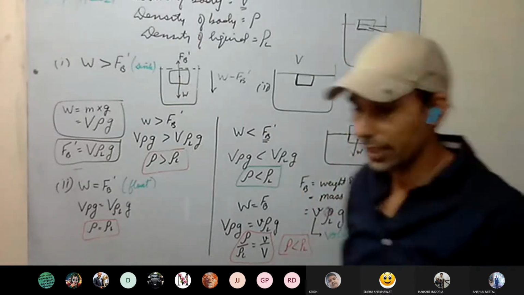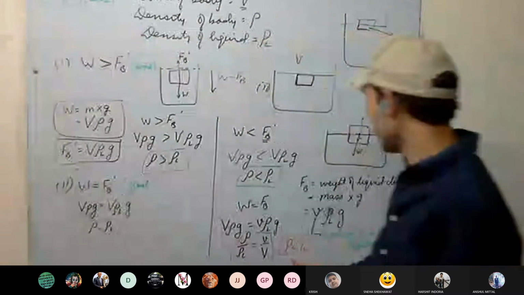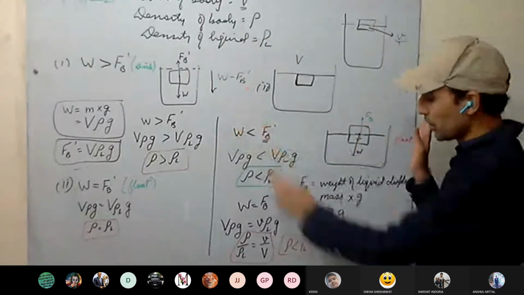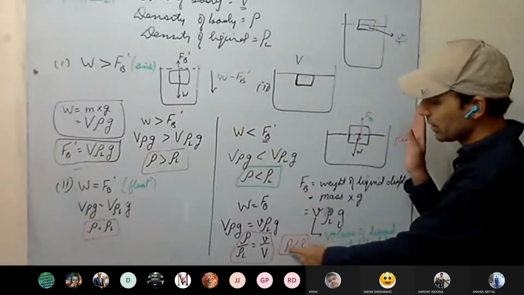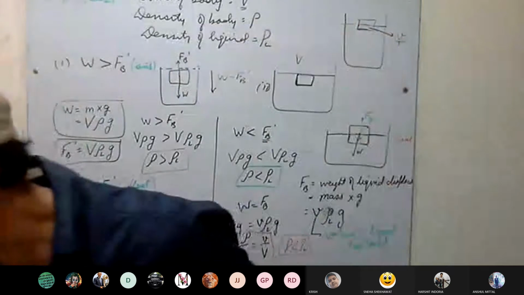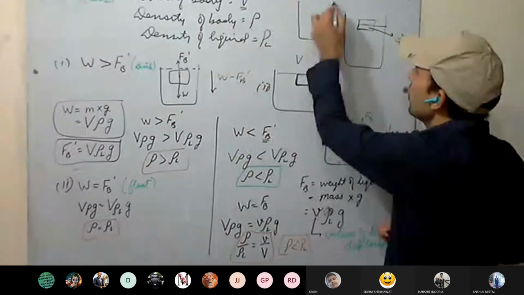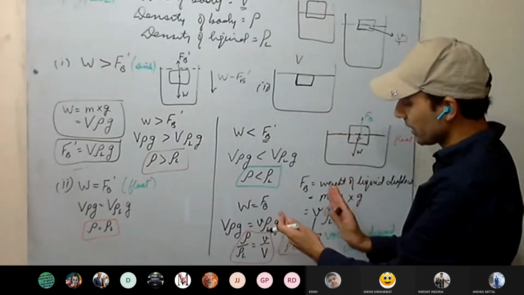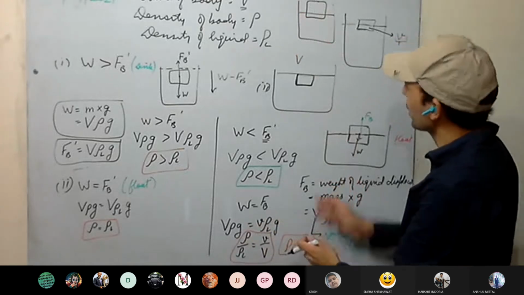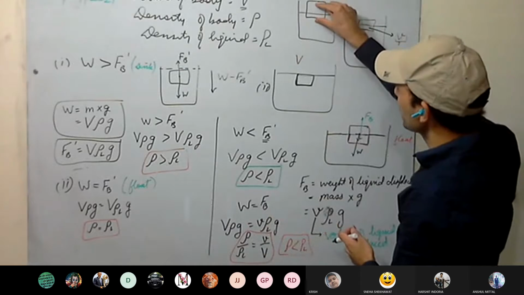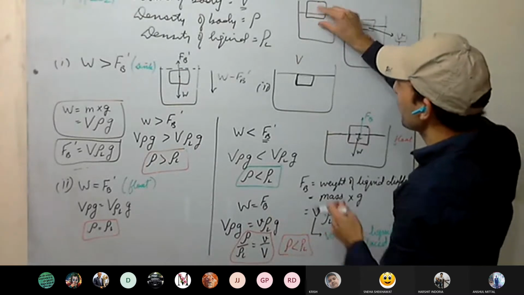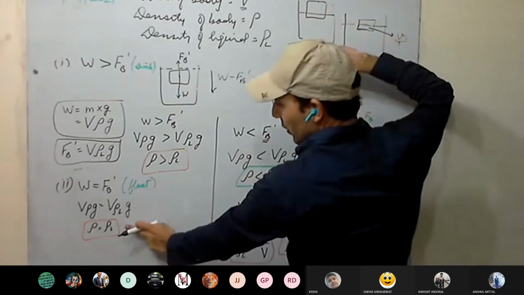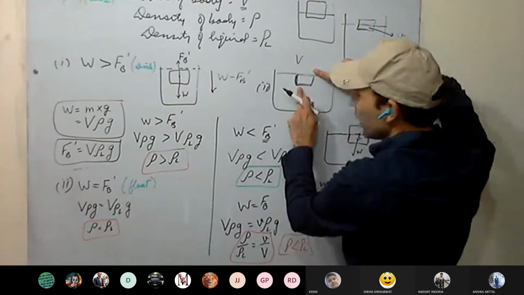See here, now see here again from here. The density of the body, for example, the difference is much. The density of the liquid is much more than the density of the solid. Then it will float much above the surface of the liquid. Now, as their difference is decreasing, they are becoming more and more equal. It is getting more and more submerged. When they become equal, the body will float just below the surface.